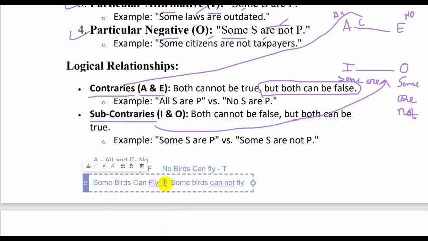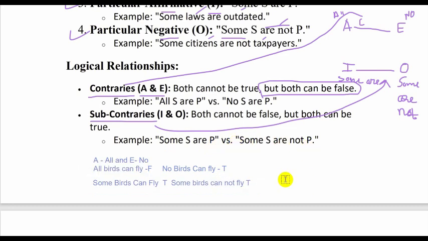The answer is yes, both can be true. If some birds can fly, then there will be some birds which cannot fly. So both propositions can be true at the same time, but both cannot be false. Example, some S are P and some S are not P. It's the same format, same syntax.